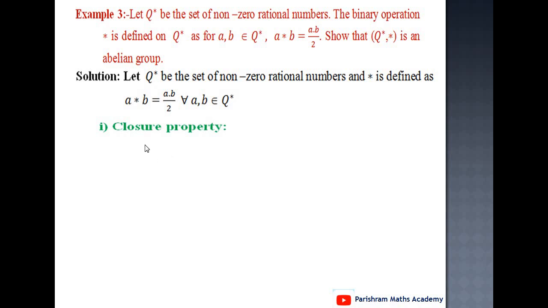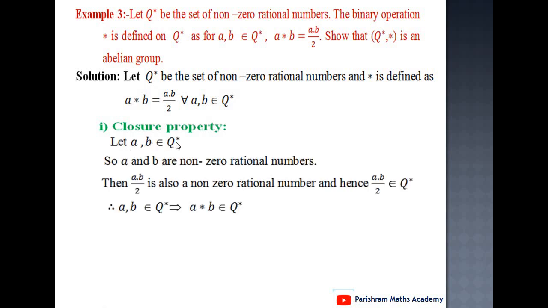First, closure property. First, we can take a, b belongs to Q star. It means a and b are non-zero rational numbers. Therefore, clearly a into b upon 2, this number is also a non-zero rational number. It means ab upon 2 belongs to Q star. And therefore, a, b belongs to Q star implies a star b also belongs to Q star. It means closure property is satisfied.